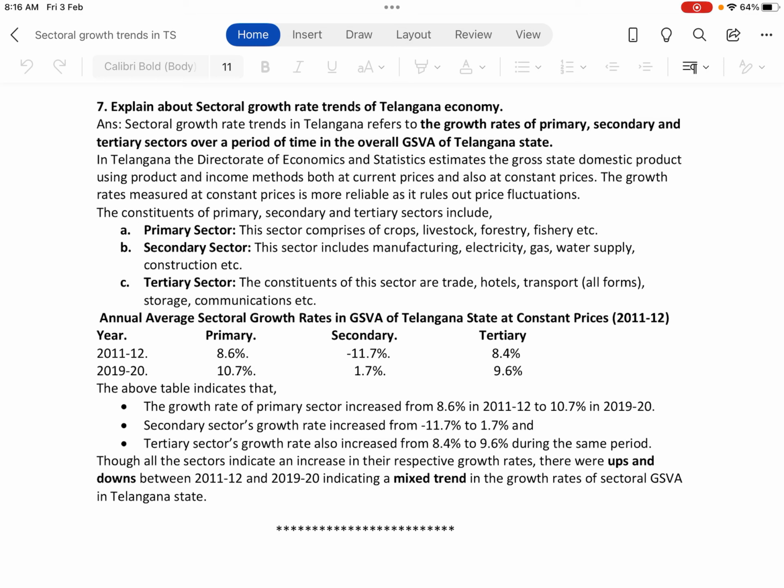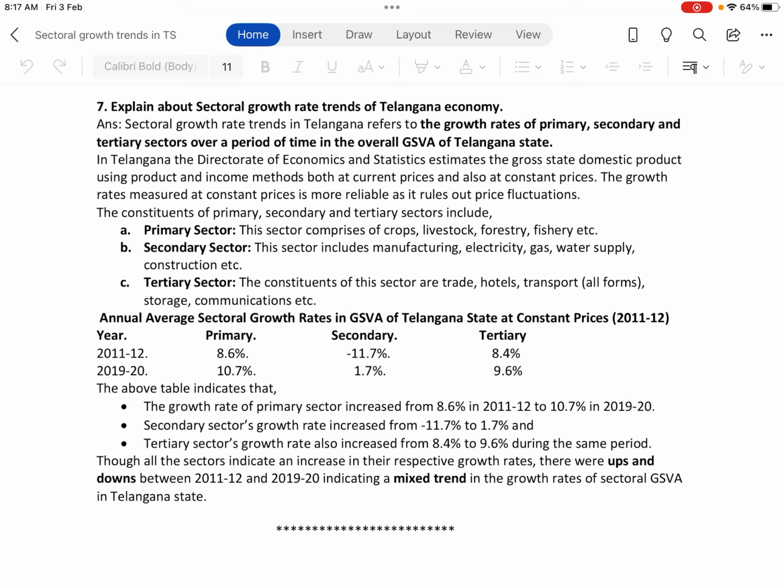Though all the sectors indicate an increase in their respective growth rates, there were ups and downs between 2011-12 and 2019-20, indicating a mixed trend in the growth rates of sectoral GSVA in Telangana State.